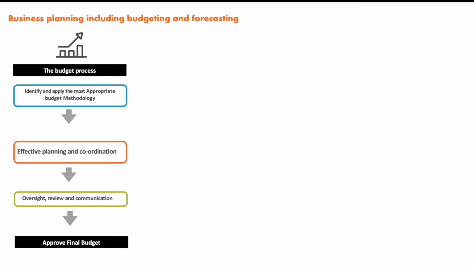Effective planning and coordination, what does that mean? We'll be discussing it in detail later on. But first of all, we will be choosing the methodology. What is the appropriate methodology that we will be using in this process?